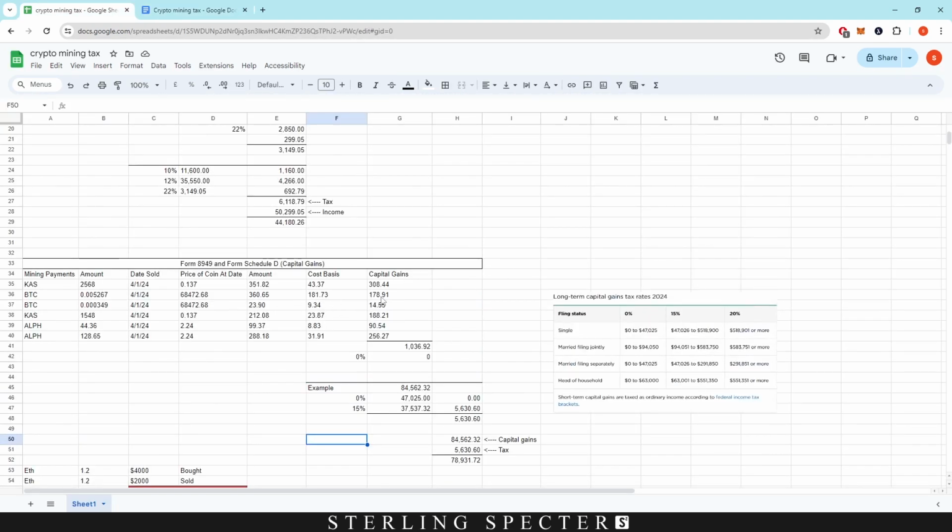So how do we calculate capital gains tax? Now, this is a very, very rough version of how to calculate it, but I'm hoping that you guys start to understand how this is calculated. So here we have a 0%, a 15%, and a 20% bracket. This is obviously a federal bracket for single filers. This is what we're basing ours on right now.